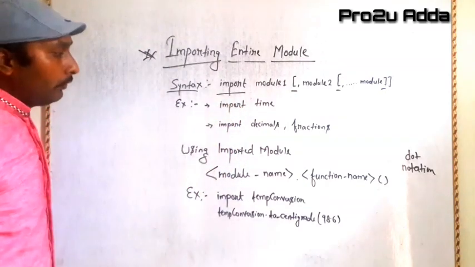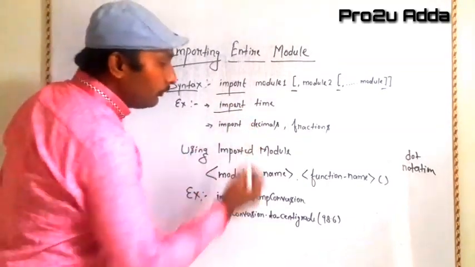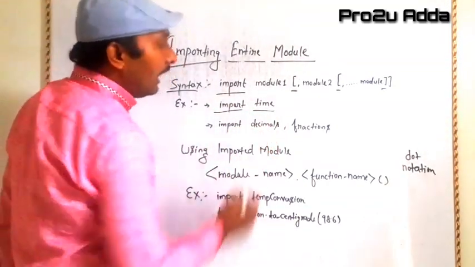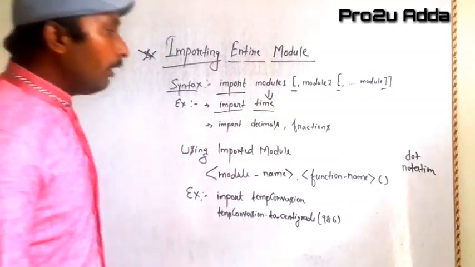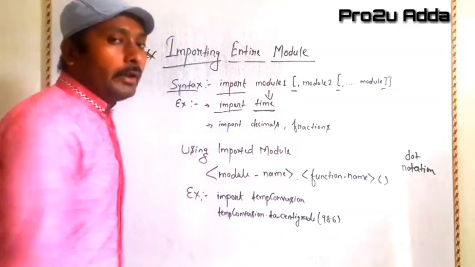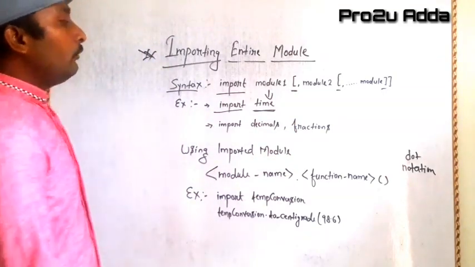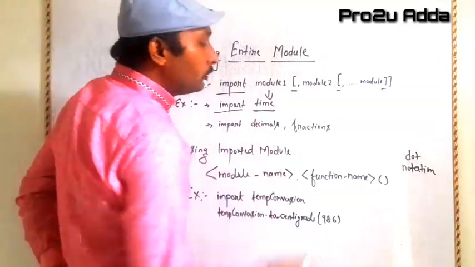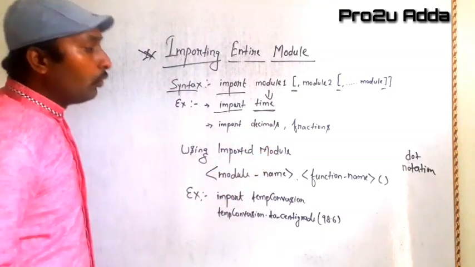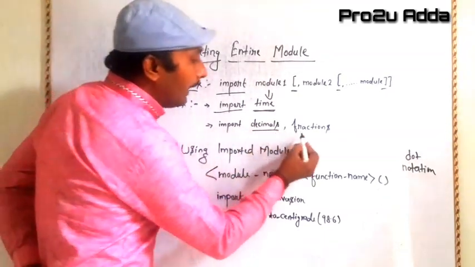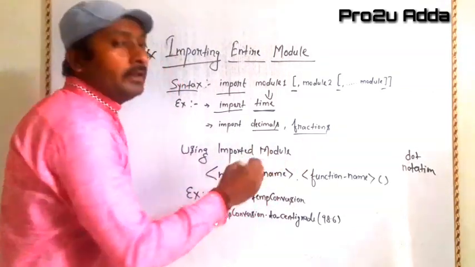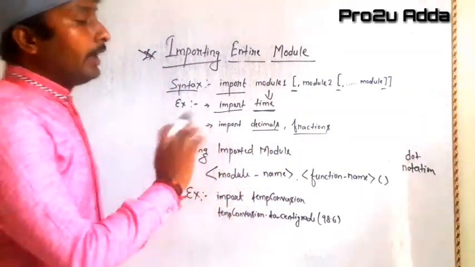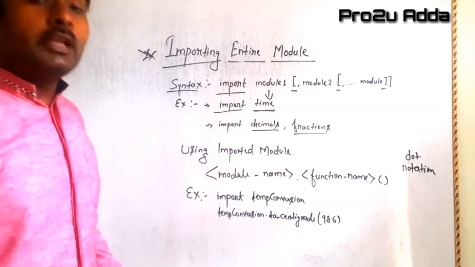Let me show you with an example. Here the import word is being used, and time. What is time here? Time is a module. If we have to access only one module, then we have to mention only one. And if there are two modules or more than two, here I have shown only two, that is decimal and fraction. What will happen? Now these two modules are imported in our program and we can access them.